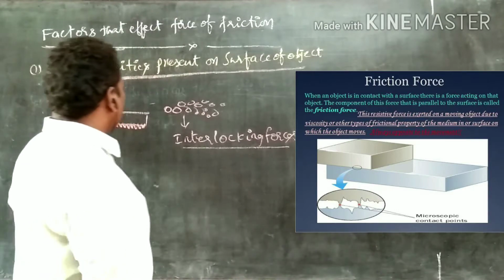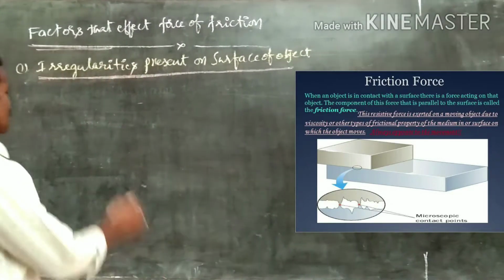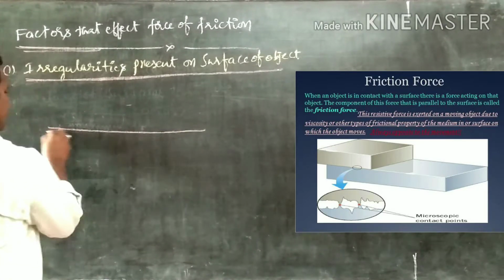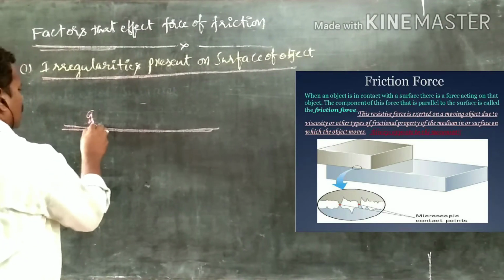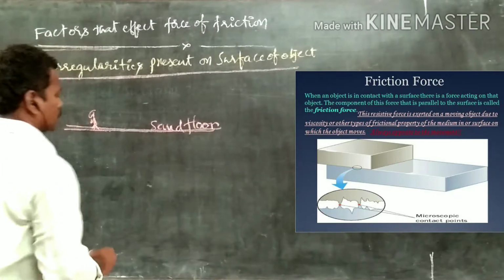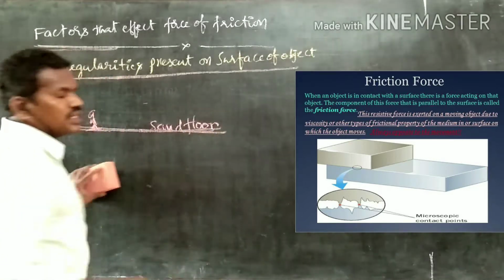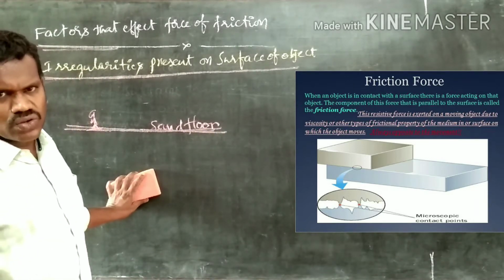Let us explain these irregularities with an example. A boy is skidding on a sand floor. Between the leg of the boy and the sand floor, irregularities are more.